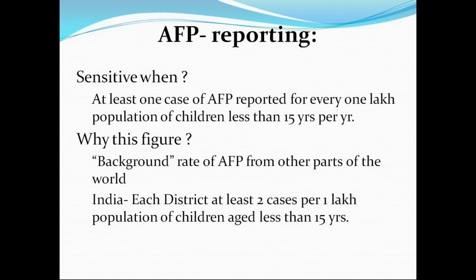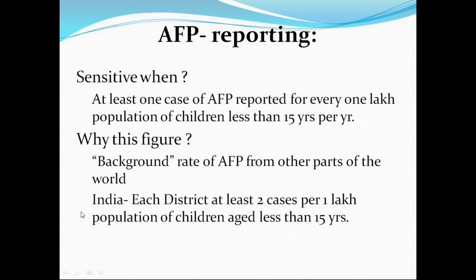AFP reporting should be sensitive, which is called the AFP index, the acute flaccid paralysis surveillance index. AFP index means at least 1 case per 1 lakh population of children less than 15 years. If there is more than 1 case per 1 lakh population of less than 15 years, an AFP case is not equivalent to poliomyelitis. Non-polio cases like transverse myelitis, traumatic neuritis, GB syndrome, or even Bell's palsy or other causes of weakness may be there.